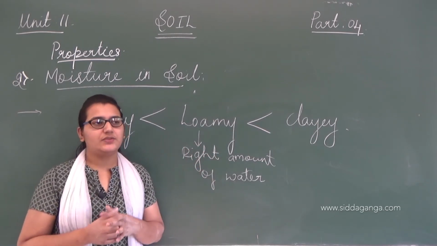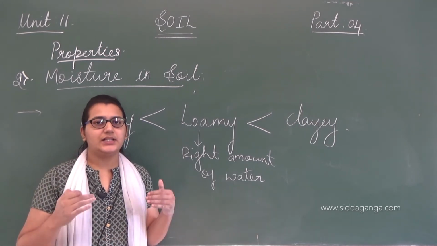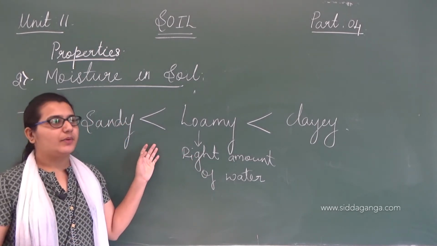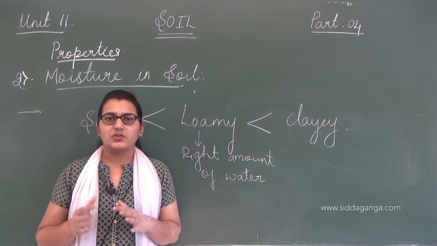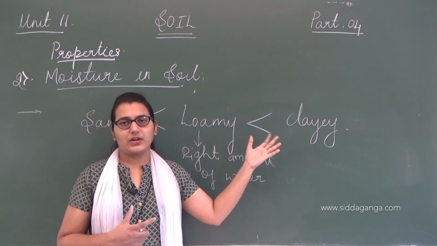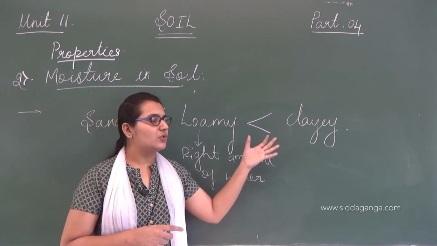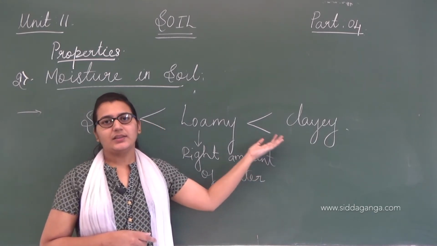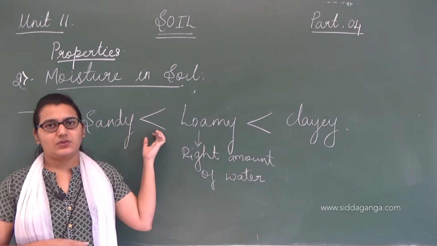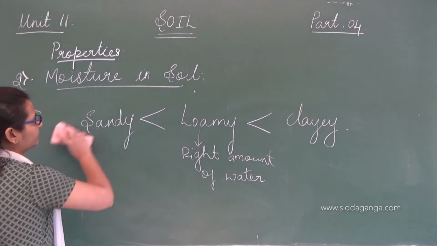Percolation rate of water is the flowing of water, how easily water flows. It can easily move in sandy soil, right? That's why percolation rate was high in sandy soil. But here we are talking about moisture in soil. So moisture is nothing but water. Clay soil contains comparatively the most amount of water in it. You can observe water easily. So moisture is very high in clay soil, then in loamy soil, and it is very low in sandy soil. Okay, so this is about the moisture in soil and different types of soil.